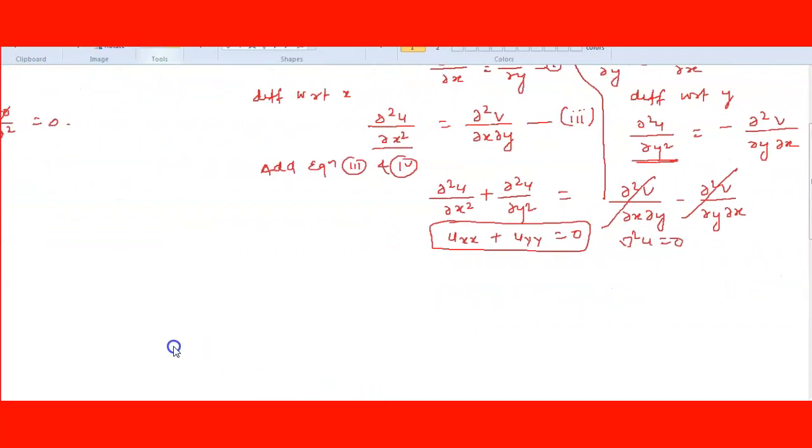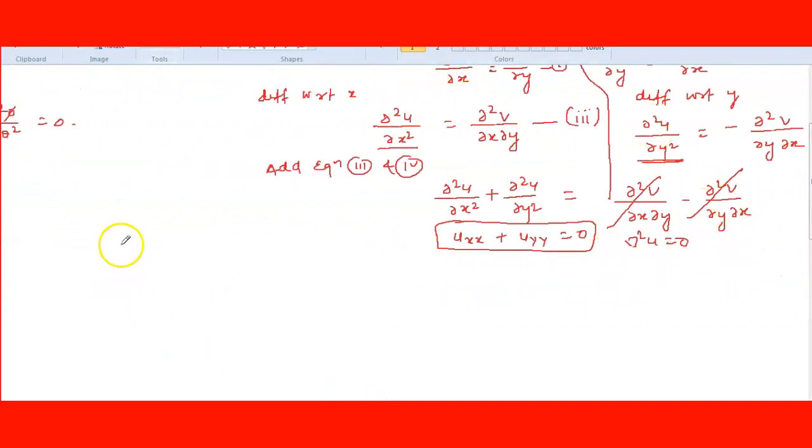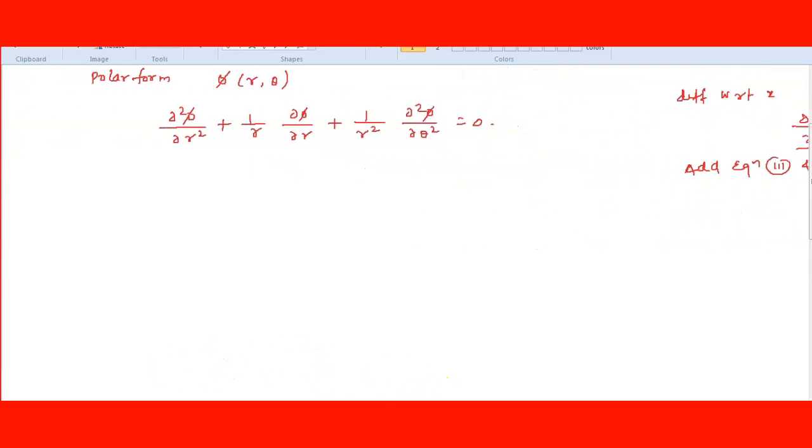Now in this part we'll learn what types of questions they ask in this chapter. There are several types of questions. Now see here how the questions will come. The first part we have learned. Till now, summary, we'll do it in 2 minutes. Till now what we have studied: if any f of z is given, you can find the real part and imaginary part, which is u and v, right?